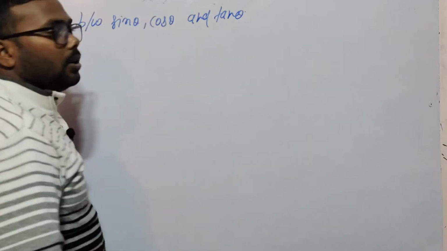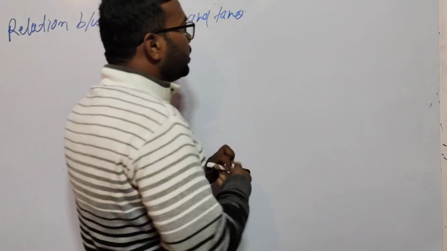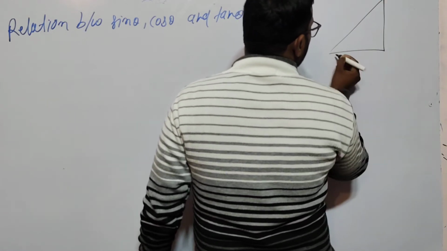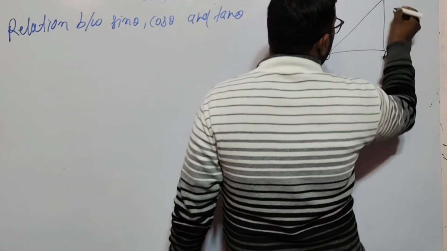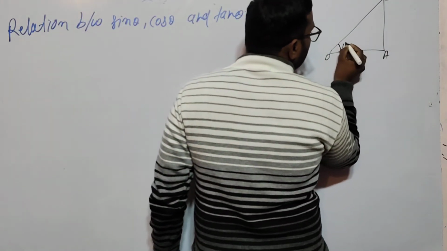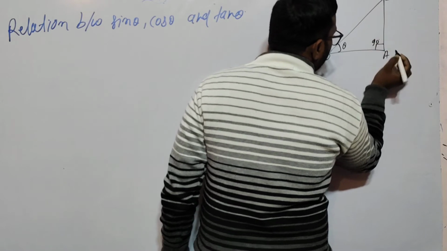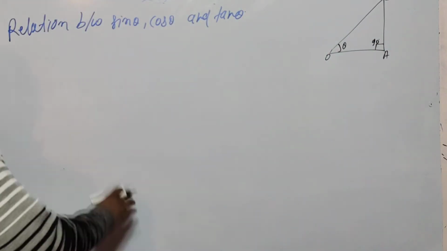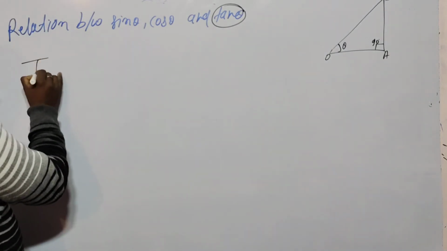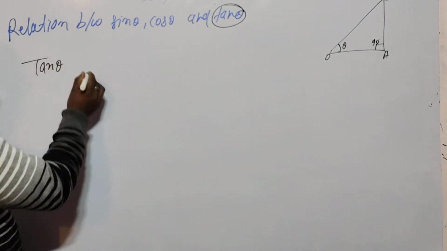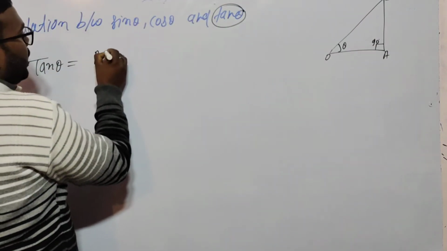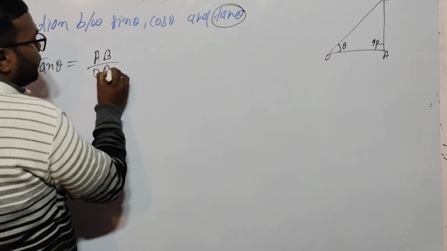Tan theta. Okay, so what is your triangle? So what is your basic triangle? I am drawing again here. This is your O, A and B, and this is your theta, the variable theta, and this is your 90 degree. If you know tan theta, so the tan theta is equal to perpendicular upon base. So what is your perpendicular? AB, and the base is OA.